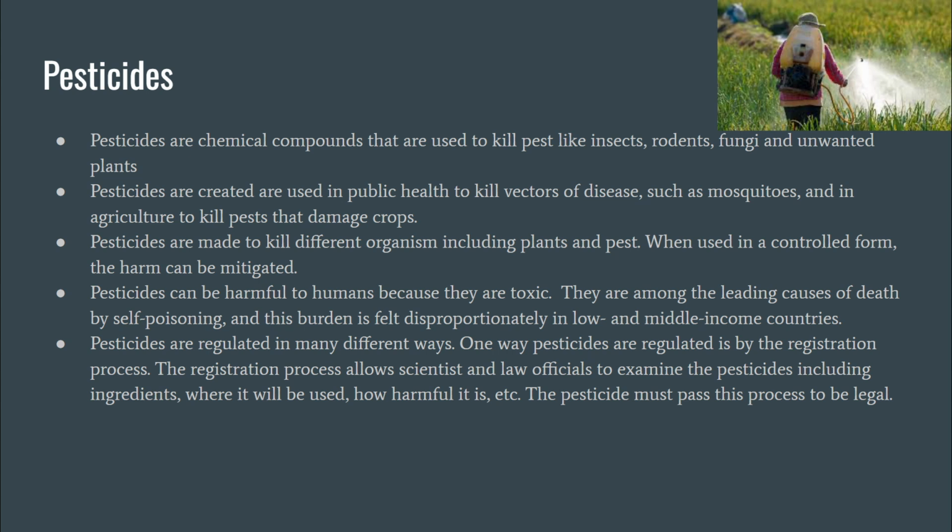Pesticides can be harmful to humans because they are toxic. They are among the leading causes of death by self-poisoning, and this burden is felt disproportionately in low and middle income countries. Pesticides are regulated in different ways. One way pesticides are regulated is by the registration process. The registration process allows scientists and law officials to examine the pesticides, including ingredients, where it will be used, how harmful it is, etc. The pesticide must pass this process to be legal.